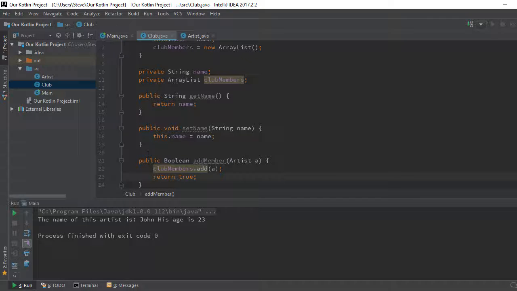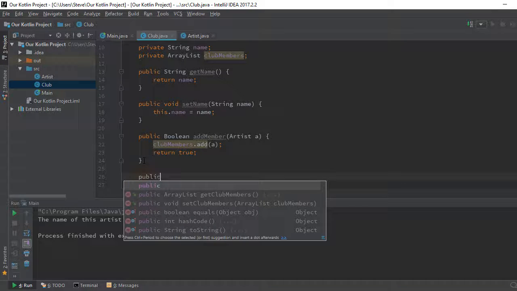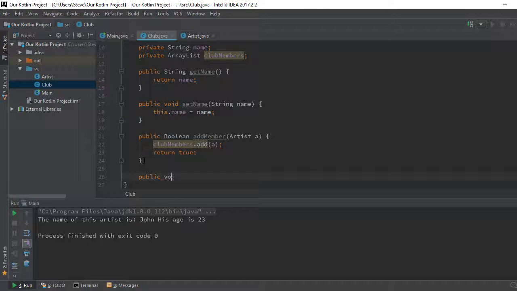So we can now set the name of the club. Even after creating it, we can change the name. We can get the name, we can add new members to the club. Let's also create a function to print all the club members in this club. So it's going to be a public void printMembers.